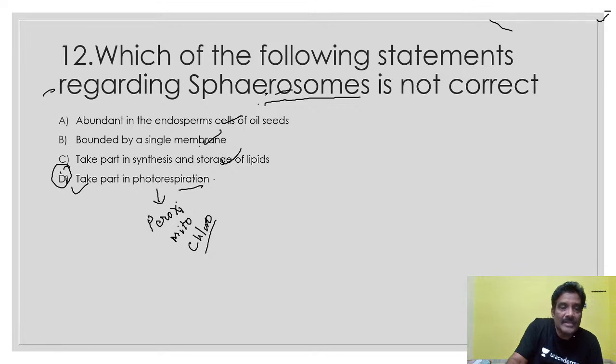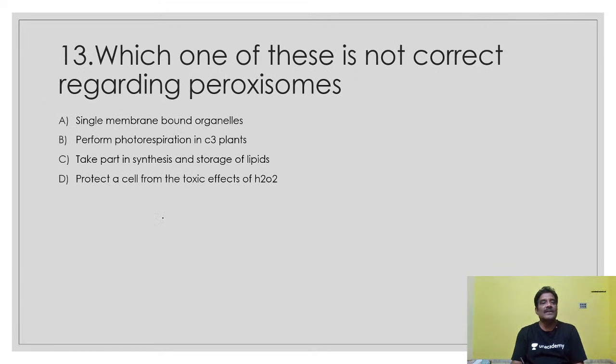Next, coming to another bit. Which one of these is not correct regarding peroxisomes? Sphaerosomes are over, now peroxisomes. Here C is not correct: take part in the synthesis and storage of lipids. Synthesis and storage of lipids is the important function of what? Sphaerosomes, as I just told you. It is also a single membrane bounded cell organelle.